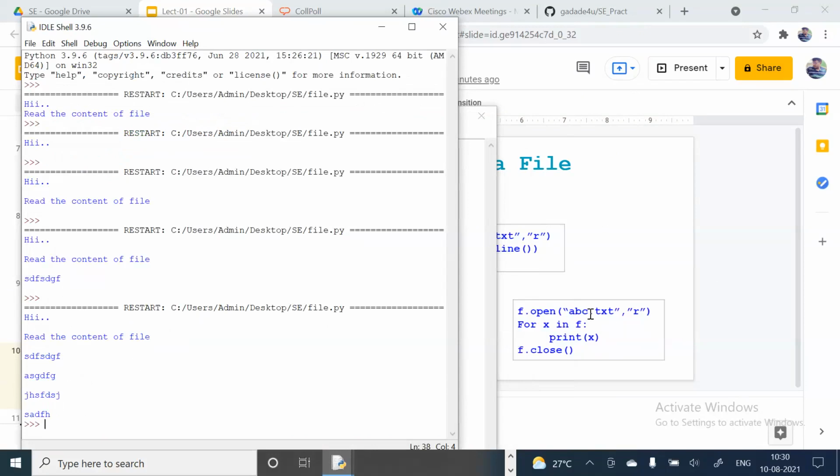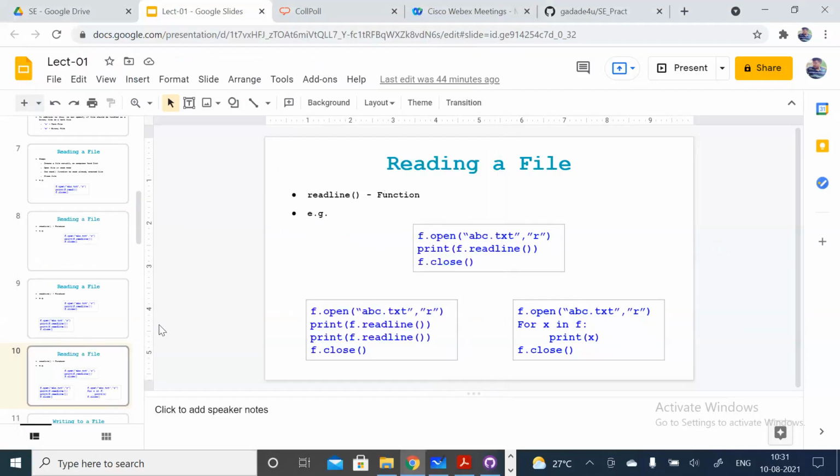So with the readline function, you can display the first line, second line, and so on, or using that you can print the entire set of lines. Or if you are simply using the read function, with that also you can print the entire file, right? So this was about readline.